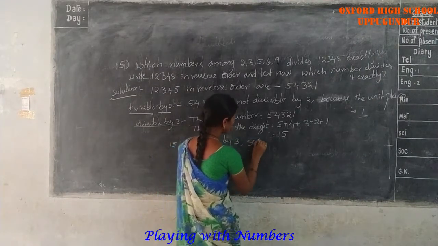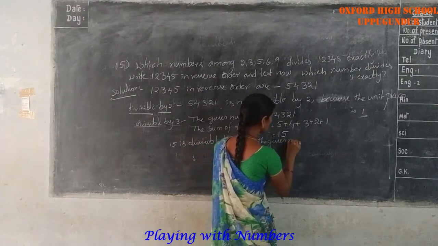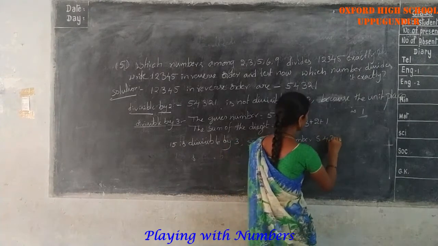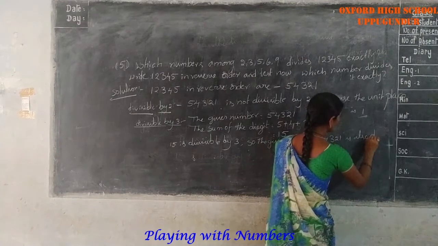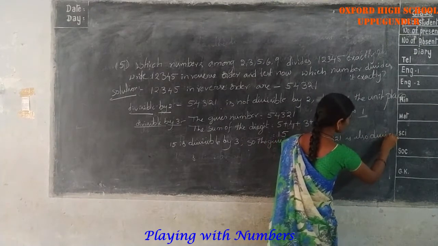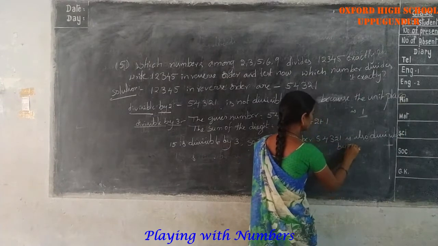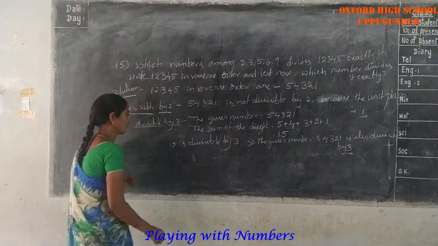So the given number 5, 4, 3, 2, 1 is also divisible by 3.